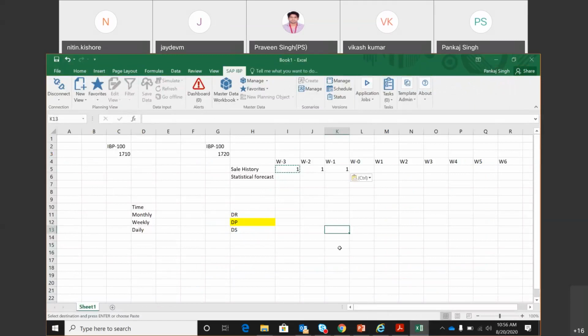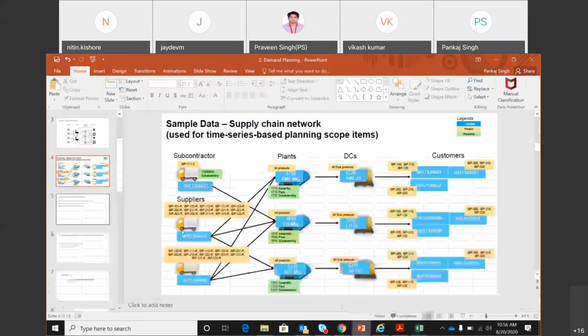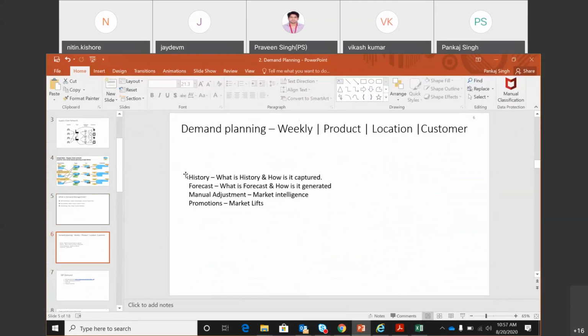Now let's get back to the PPT. That's why I have written what history is and how it is captured. It is the most important thing in demand planning, so that you understand what history is. The second is obviously forecast. Wherever we capture history, we want to predict what we are going to sell in the future.